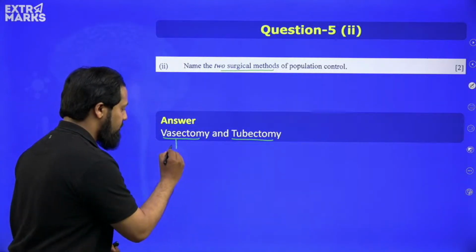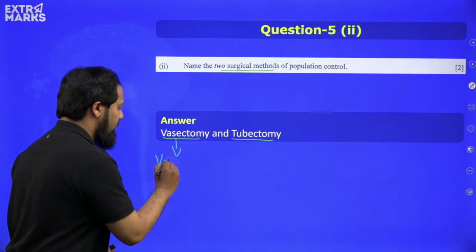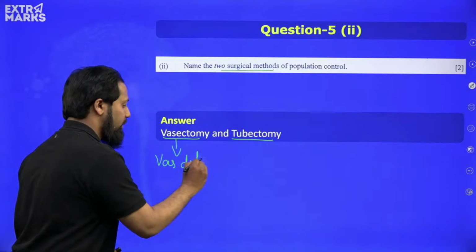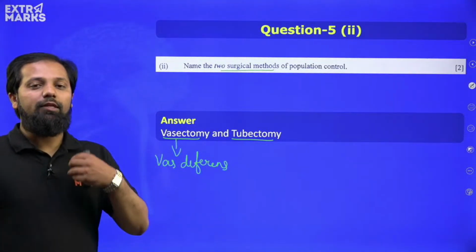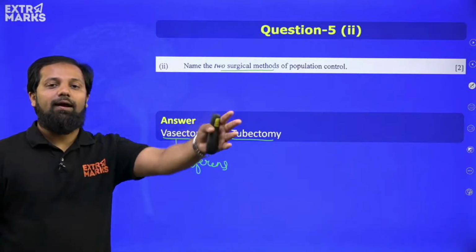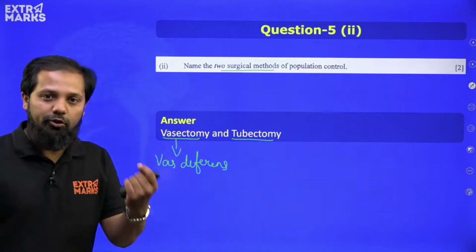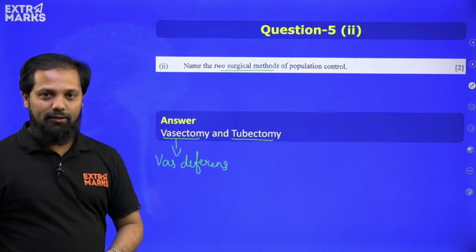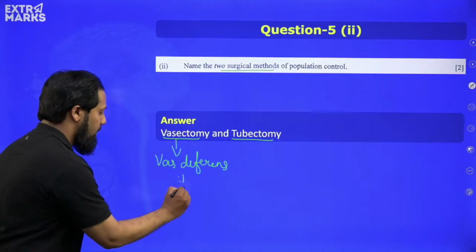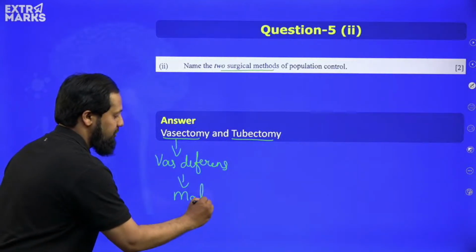Vasectomy refers to the blocking of the vas deferens, through which the male gametes or sperms travel and enter into the urethra. So when this tube is blocked, it is called vasectomy. This is done in males.